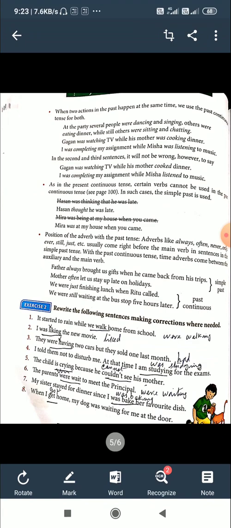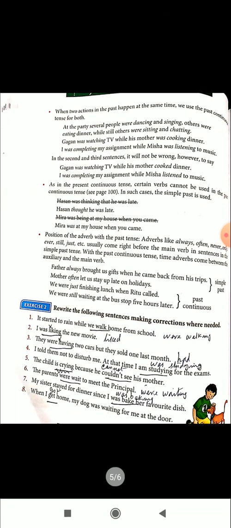Position of the adverb with the past tense. Adverbs like always, often, never, ever, still, just, etc. usually come right before the main verb in sentences in the simple past tense. With the past continuous, time adverbs come between the auxiliary and the main verb. So in the case of simple past tense, the adverb comes before the verb. In the case of past continuous, it comes after the auxiliary.